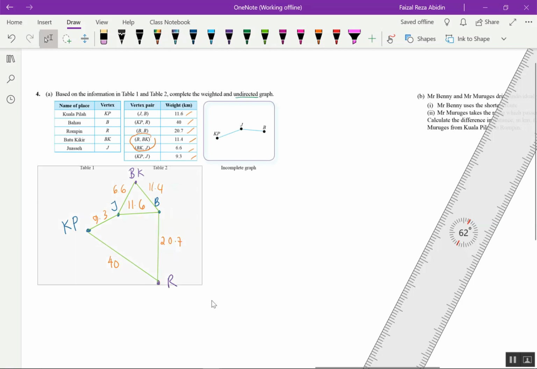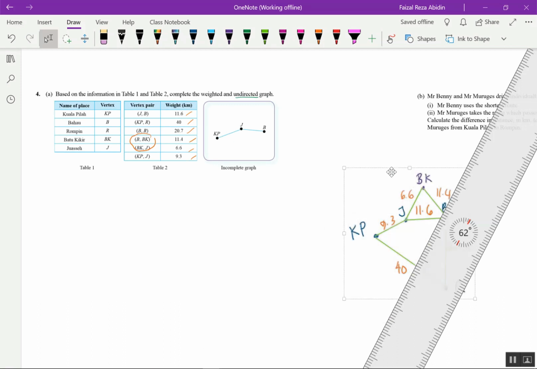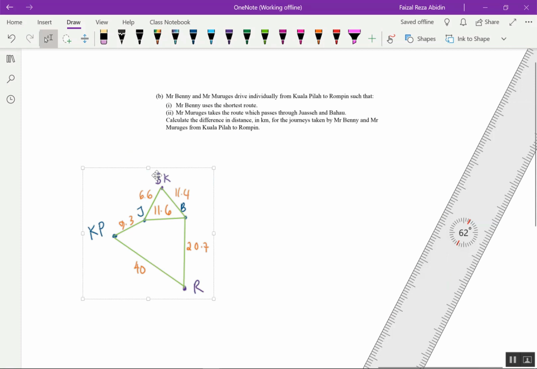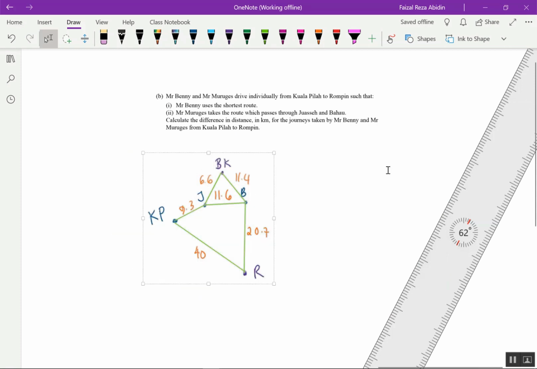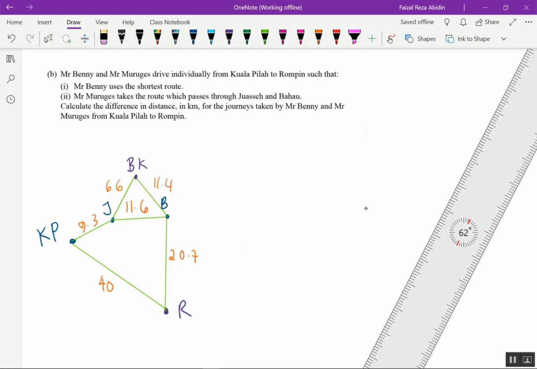All together, I want to take to our question B. Okay, we look at the question over here. We have Mr. Benny and Mr. Murugesh who drive individually from Kuala Pilah to Rompin, such that Mr. Benny used the shortest route.